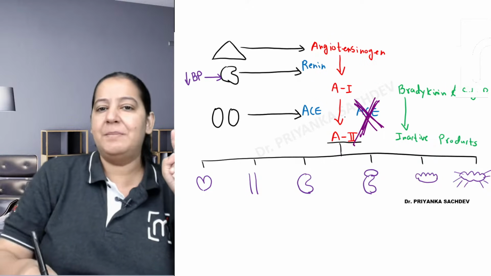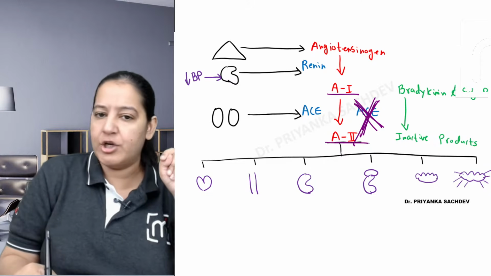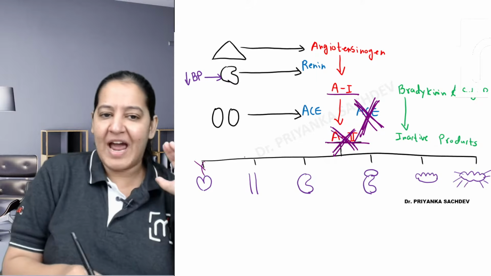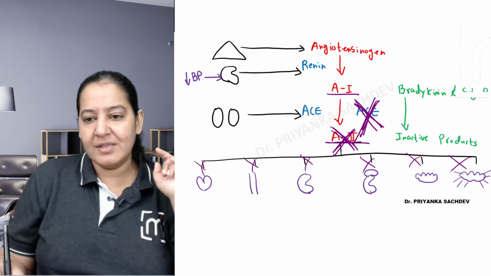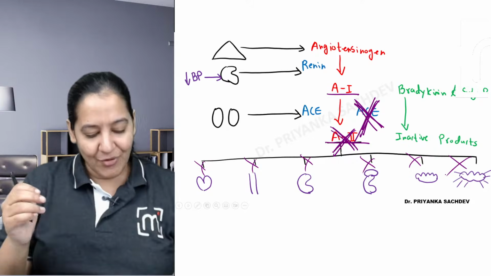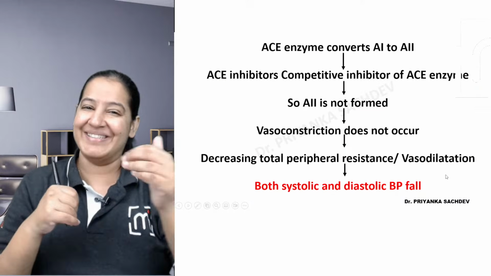So once the ACE is inhibited, angiotensin 1 will not convert into angiotensin 2. So angiotensin 2 will not form. It will not act on the 6 organs, so blood pressure will not rise. Ultimately, it will fall. This is how they act. So write in the form of the flow chart. You all are right. Yes.